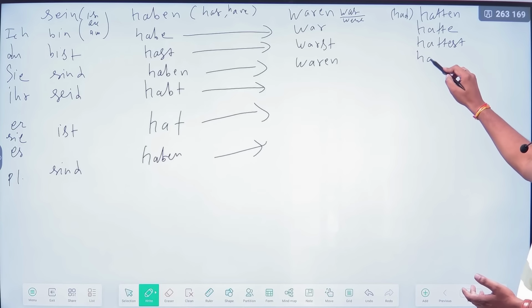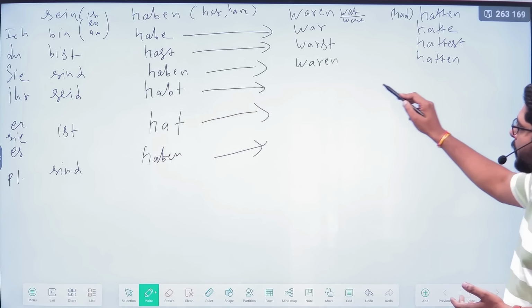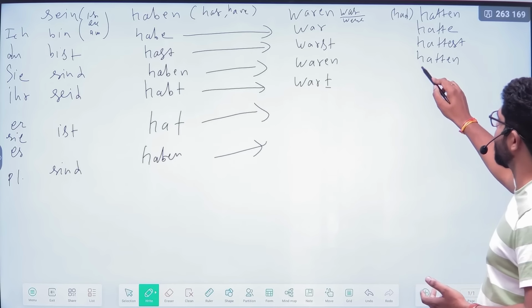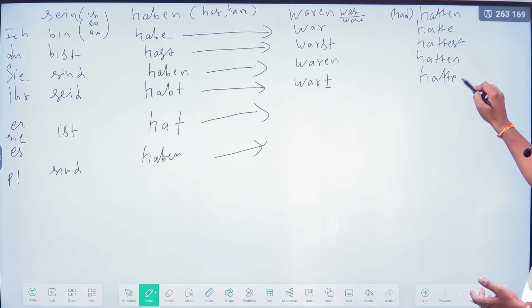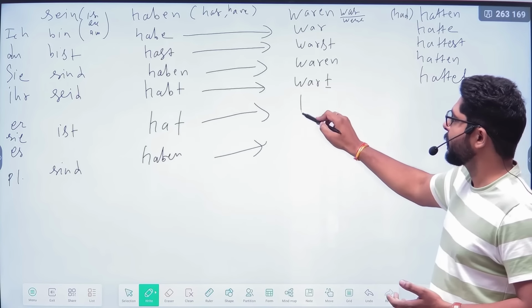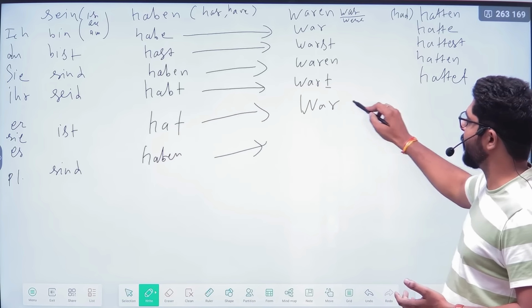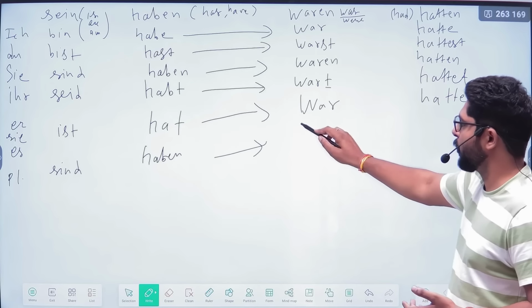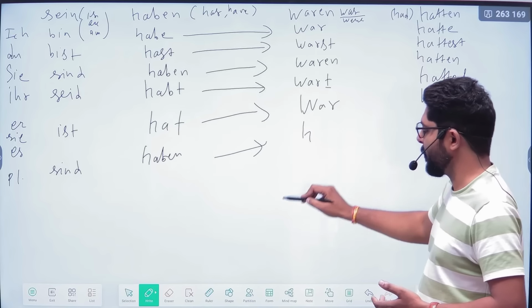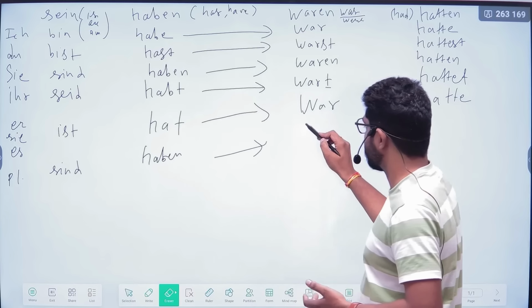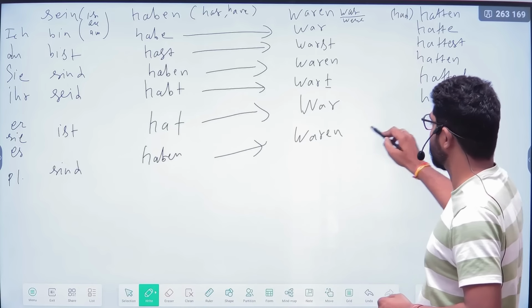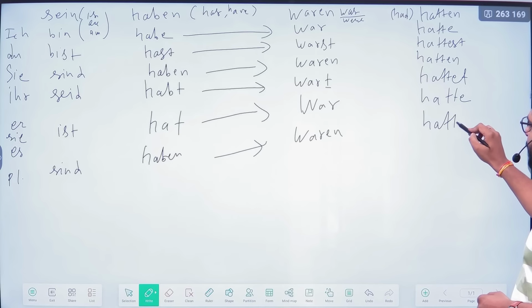Waren and hatten. Next one, here wart, same ending t, and here hattet. Next one, for the third person war, and for the third person here hatte. Irregular conjugation. And here it will be waren and hatten.